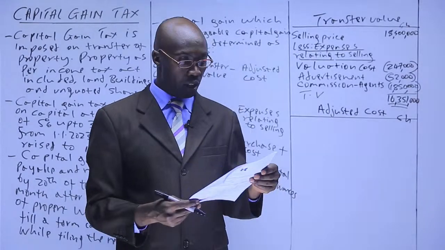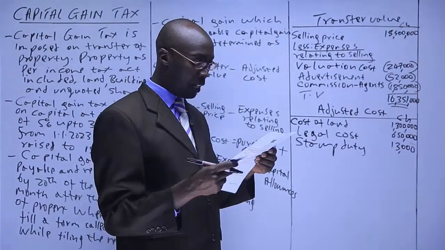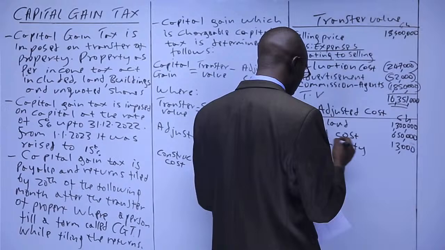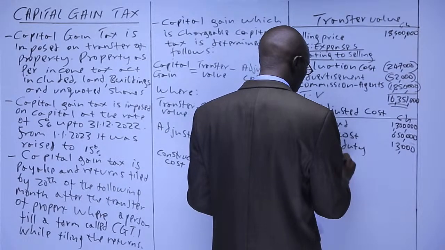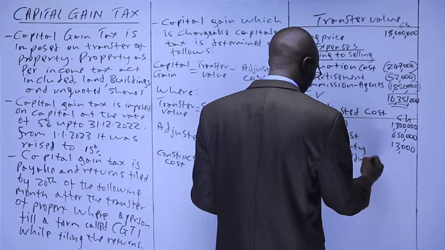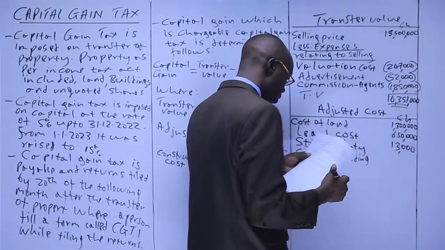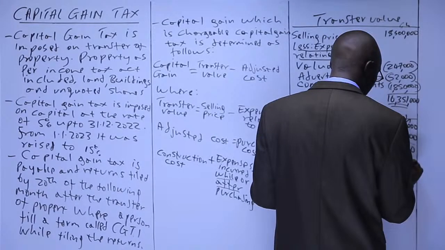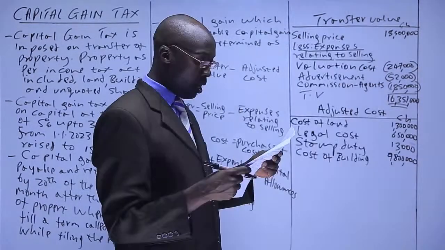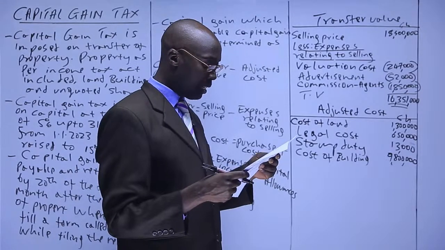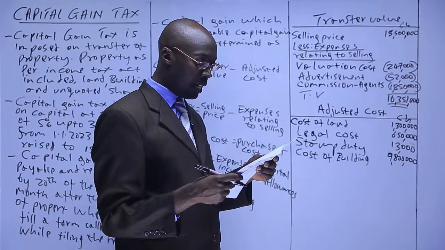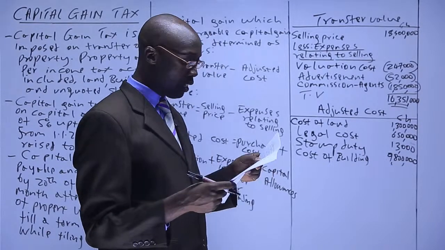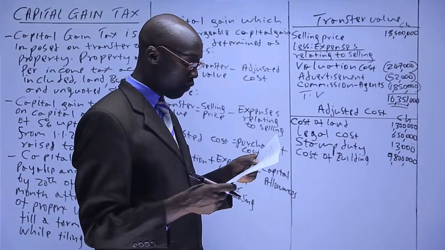Shebe Abdallah disposed of the property. For that, he put up a hotel building at a cost of 9,800,000. That is the cost of building, another adjusted cost, the construction cost, which we have as 9,800,000. It was completed in 2008. A local politician laid claim to the property in 2011. Shebe Abdallah filed a lawsuit against him and won, having spent legal charges amounting to 3,450 on the case. So we have another legal cost on the suit.